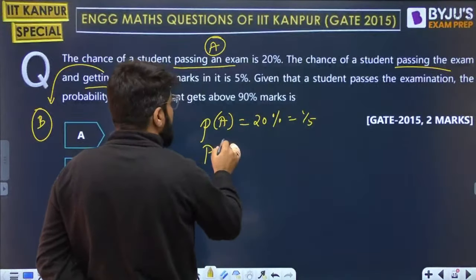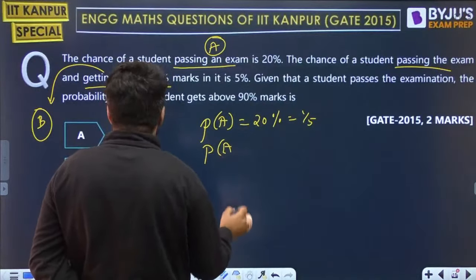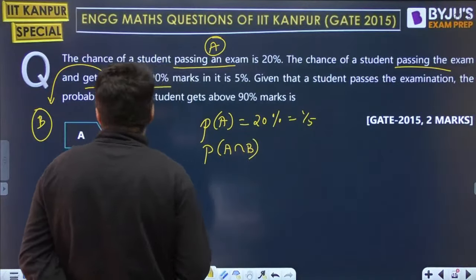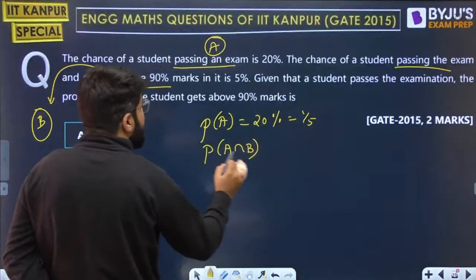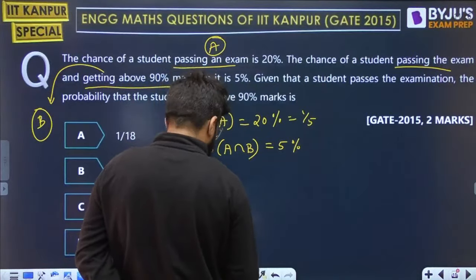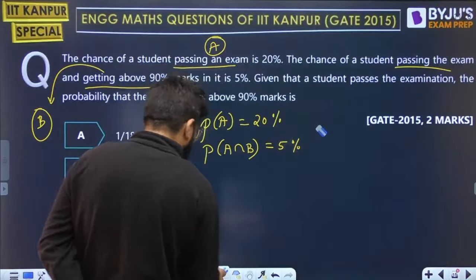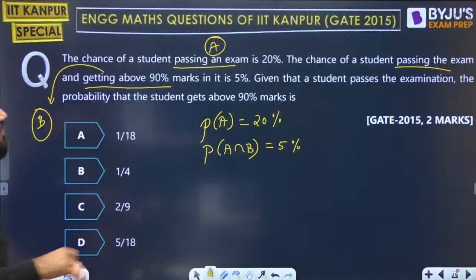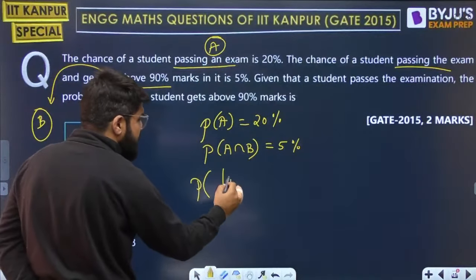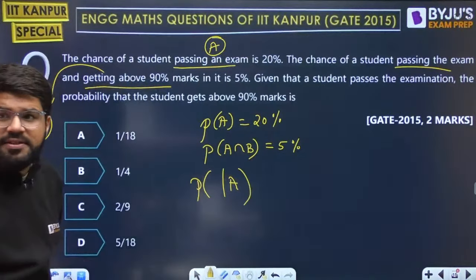Then what is next given to you? The chance of a student passing the exam and, where and means intersection, getting above 90%, that is event B, is given as 5%. Let it be in percentage, it doesn't matter. Now, given that a student passes the examination, given event A, we write that after the slash.